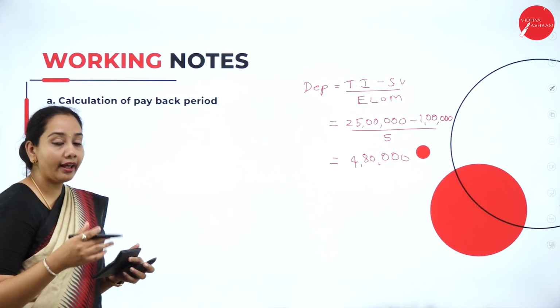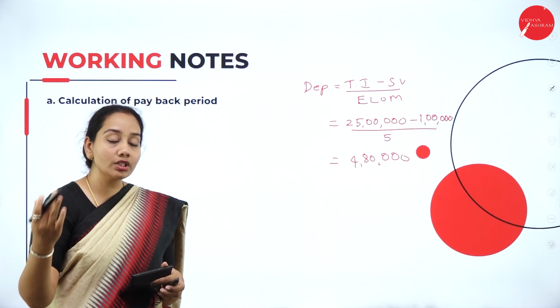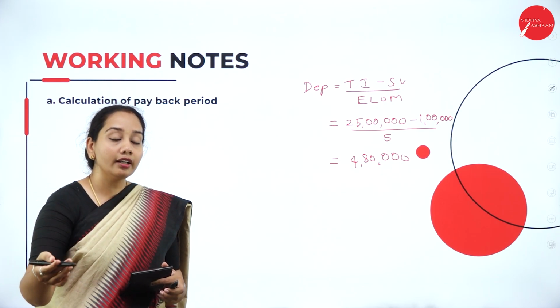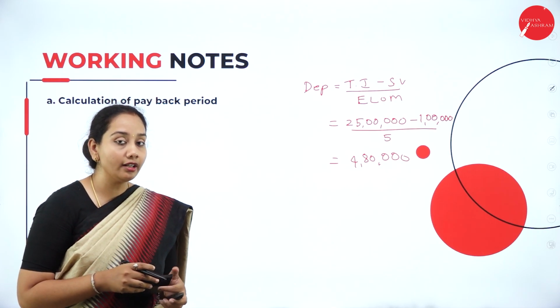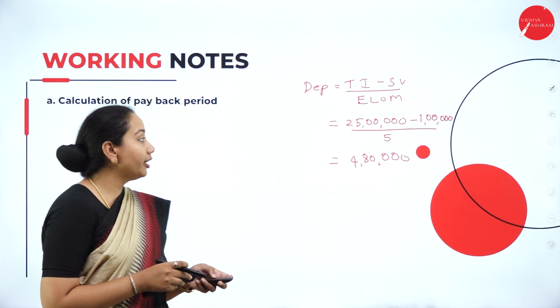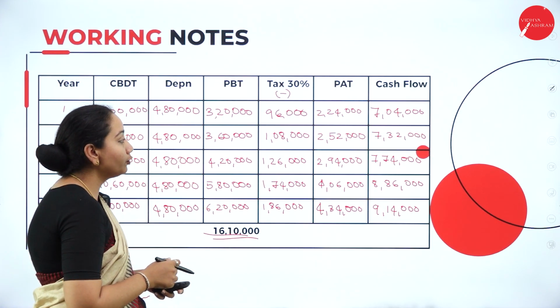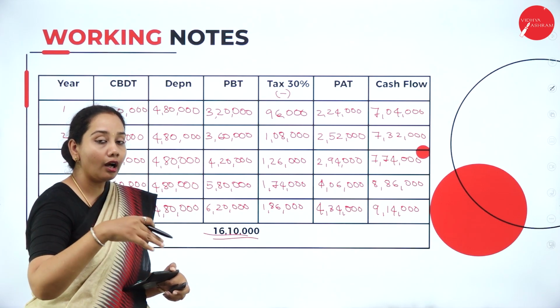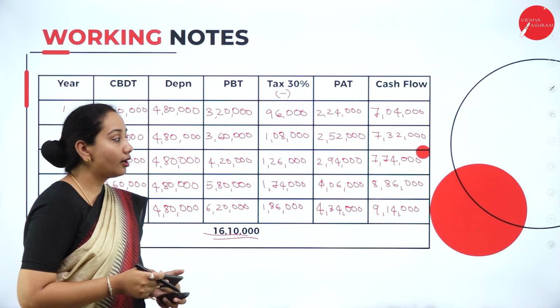As I have explained, the payback period method is the time period in which the initial investment that has been made gets returned back. So that will be called the payback period method. In order to calculate that, we first need to find out after how many years the initial investment of 25 lakhs will be coming back.